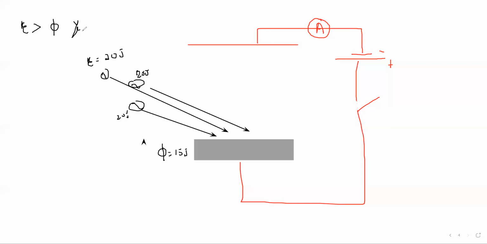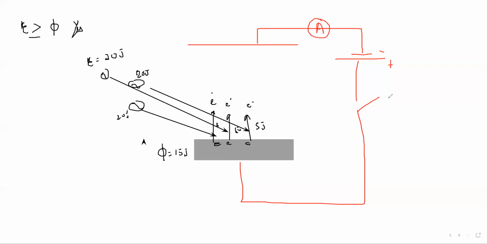So yes, there will be a photoelectric effect. Because there are 3 photons, 3 electrons will come out, and each electron will have a kinetic energy. Each electron will have 5 joules of kinetic energy.